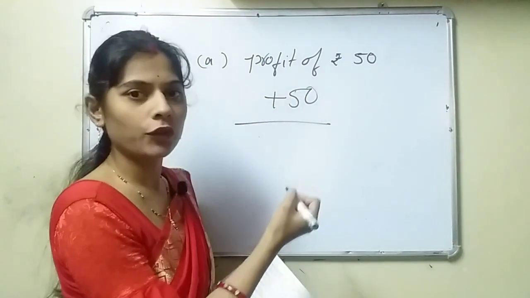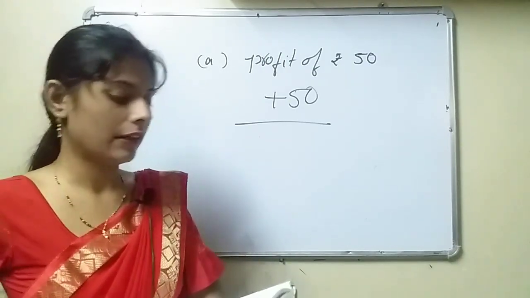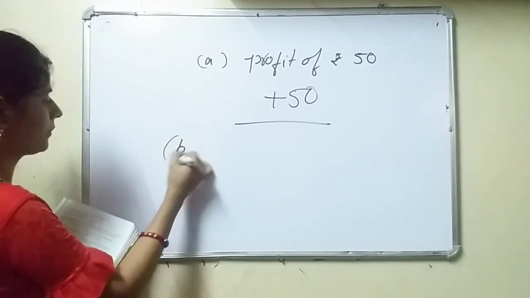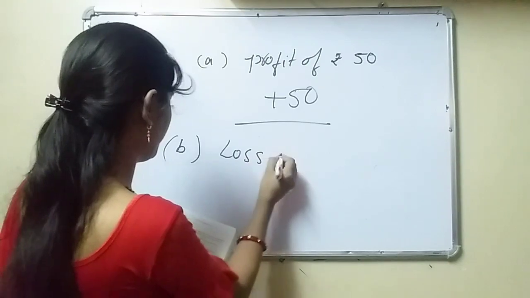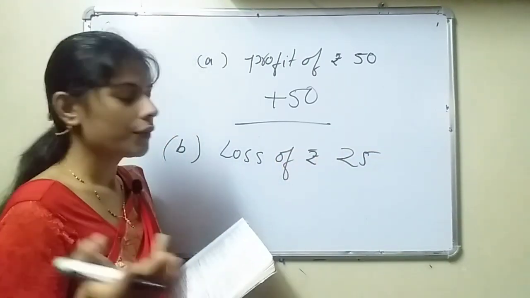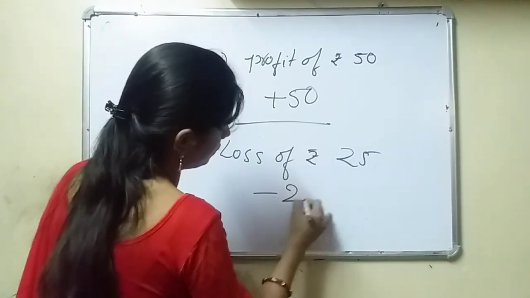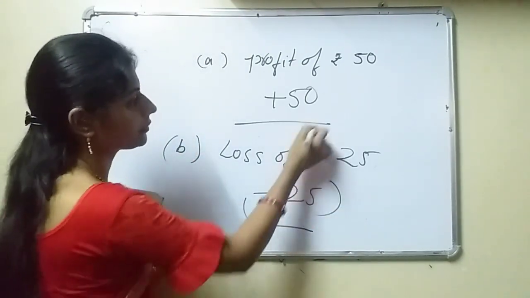Now loss of rupees 25 means 25 rupees is reduced from your money, so it will become minus 25.